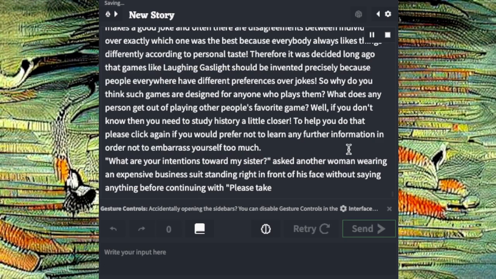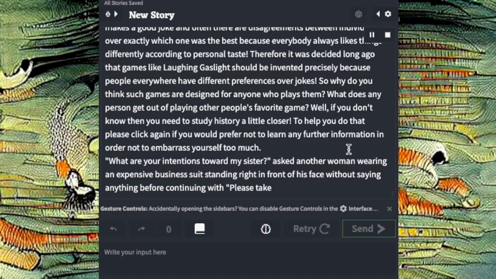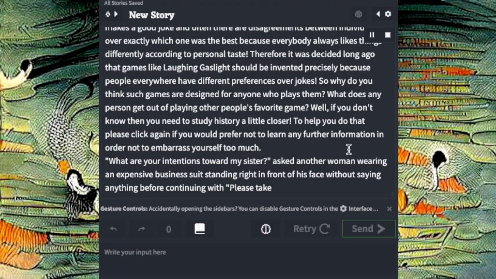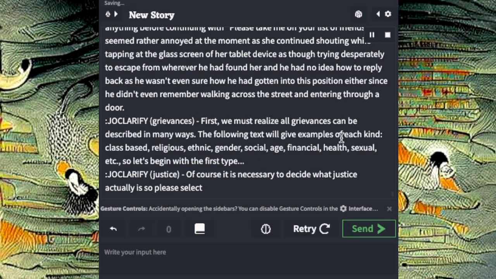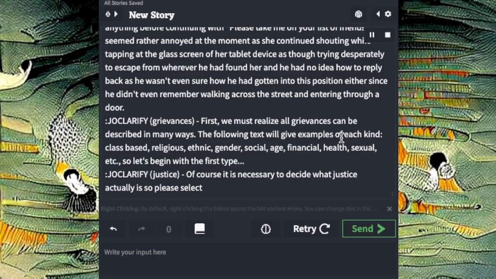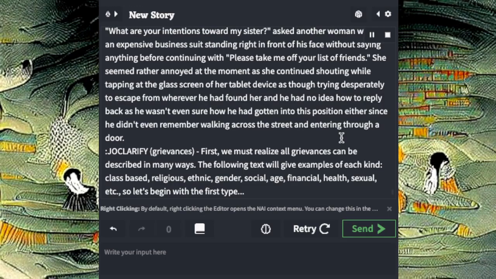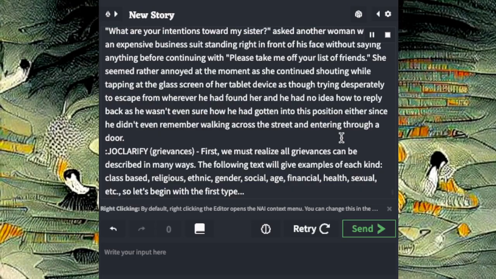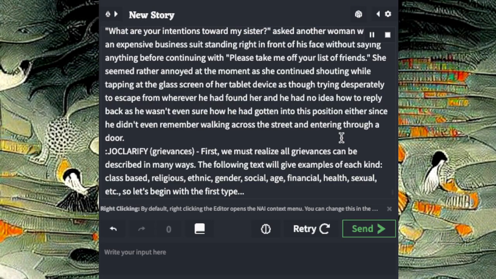What are your intentions toward my sister? Asked another woman wearing an expensive business suit, standing right in front of his face without saying anything before continuing with, "Please take me off your list of friends." She seemed rather annoyed at the moment as she continued shouting while tapping at the glass screen of her tablet device as though trying desperately to escape from wherever he had found her.